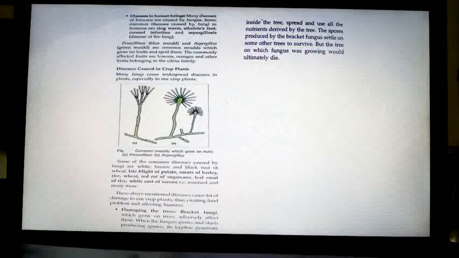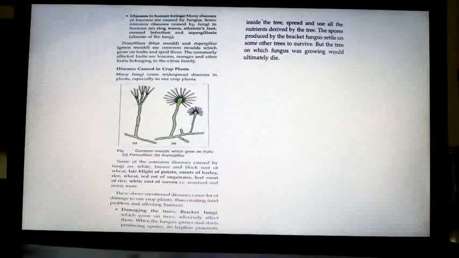Athlete's foot means you will find fungal infection in the foot between 2 toes. And corneal infection is what they call Madras eye, like that. Penicillium, a blue mold, and Aspergillus, a green mold, are common molds which grow on fruits and spoil them. The commonly affected fruits are lemon, oranges, and other fruits belonging to the citrus family.